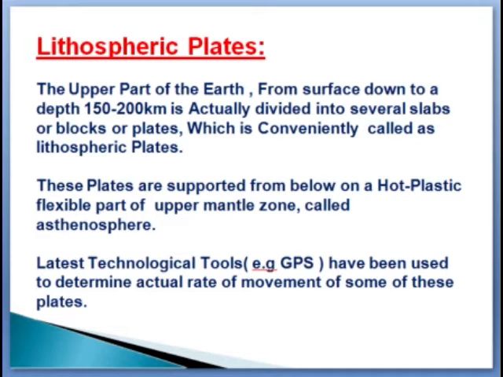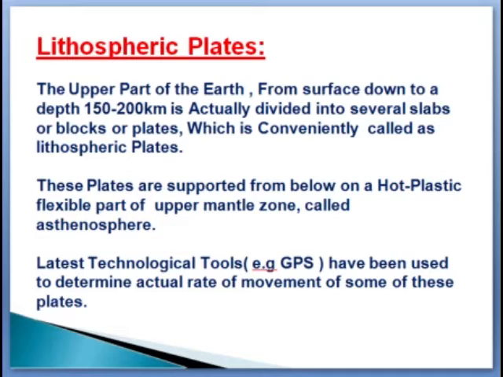According to this concept, the upper rigid part of the earth, from the surface down to a depth of 150 to 200 km, is broadly called the lithosphere, and this lithosphere is divided into several slabs or blocks. These are called lithospheric plates. As we know, the earth is made up of three different layers. The uppermost part is called the crust, the middle one is called the mantle, and the innermost is called the core.